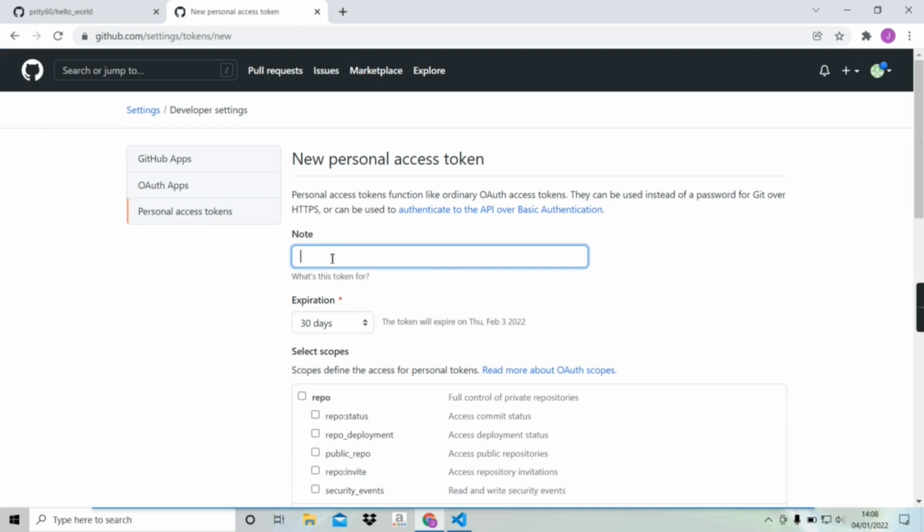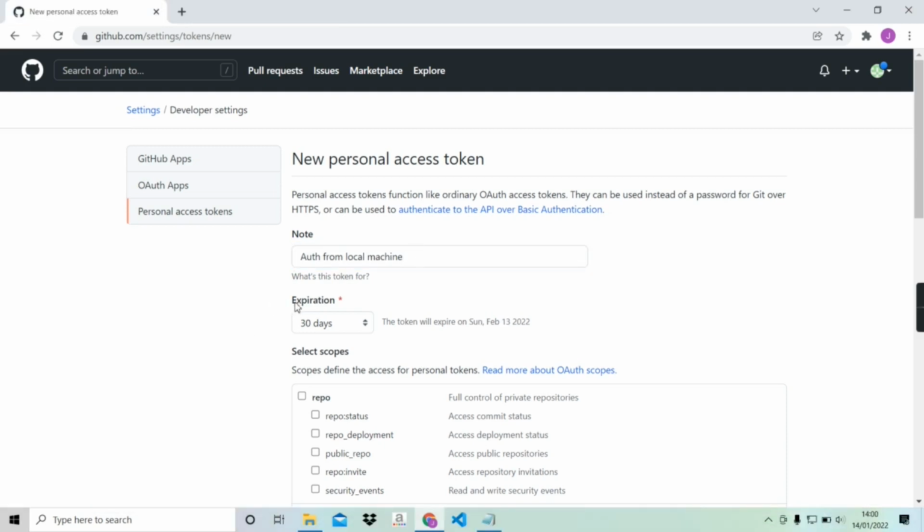Now we need to write in this note why we want to use this token. Let's say auth from local machine. After that, there is expiration. Here we have to set an expire date. Here I'm gonna select 90 days.